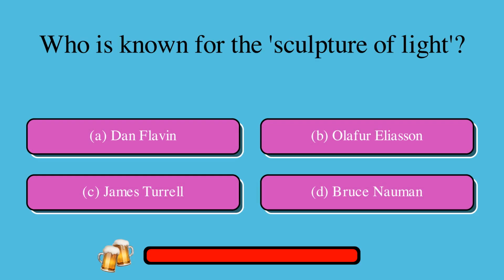Who is known for the sculpture of light? A. Dan Flavin, or B. Olafur Eliasson, or C. James Turrell, or D. Bruce Nauman? The correct answer is A. Dan Flavin.